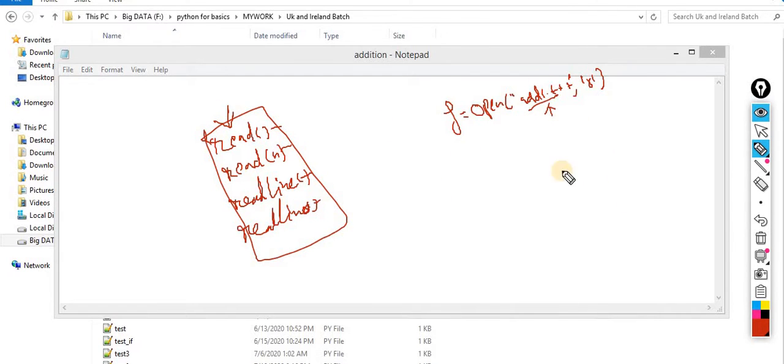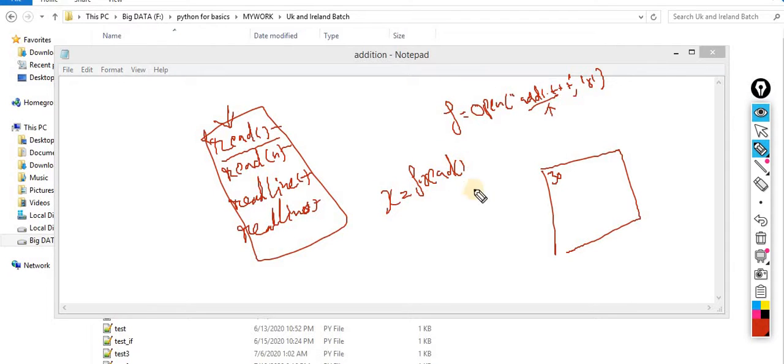Let's suppose my file is add.txt and this file contains the information 30, as we just created right now. So the first thing: when I read the data, f.read. What is the meaning of this? It means that I am reading the entire data. The entire data is read in string format, and that data is assigned to the x variable. This is the first concept. With the help of read, it will read the complete data in string format.